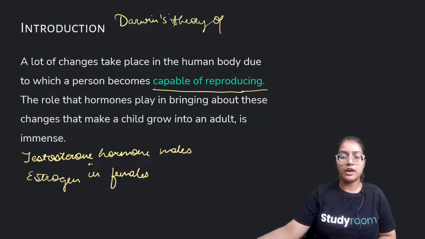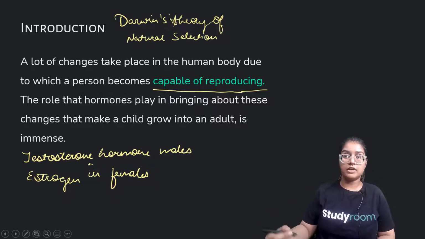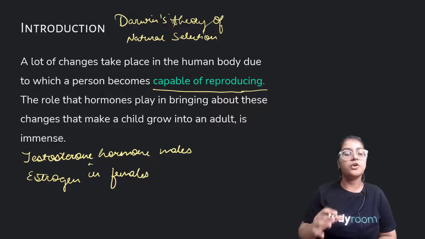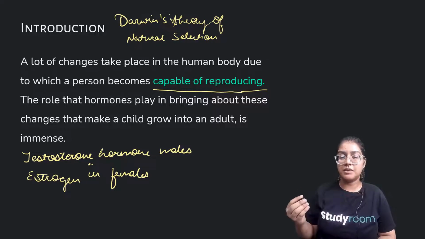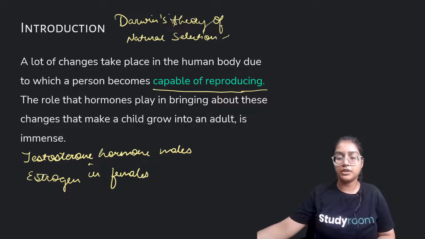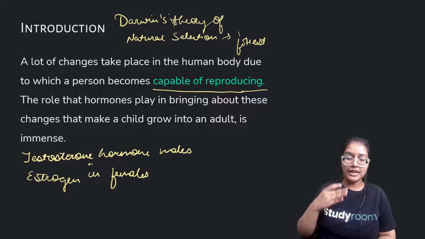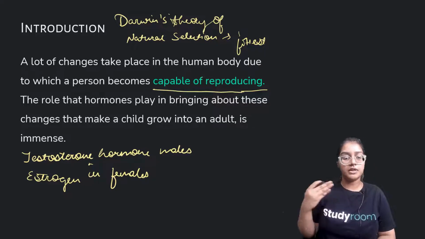Theory of natural selection. What Darwin says is, if nature deems you worthy of reproducing and worthy of keeping your population safe, then you will be selected by nature, and the fittest of the fittest would be selected. So in biology, what does fit mean? The person who is able to reproduce and is able to take his or her population ahead in the form of offspring.